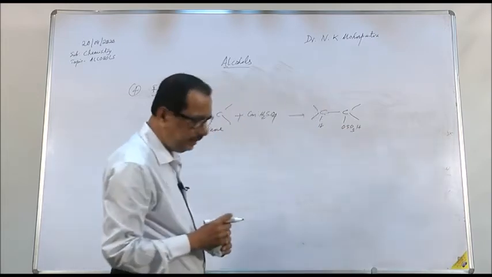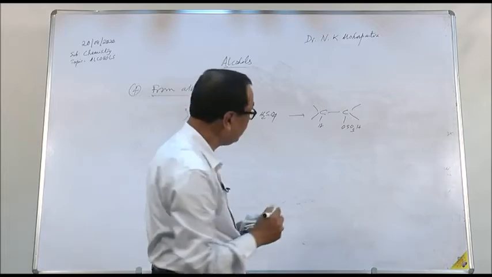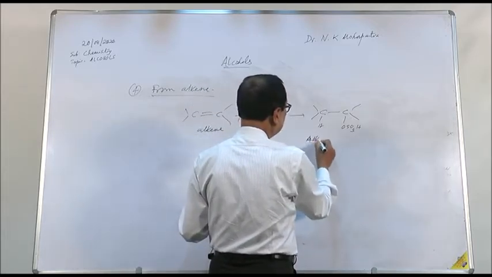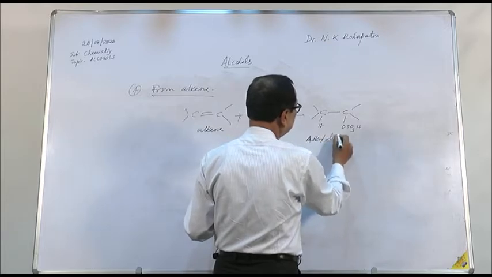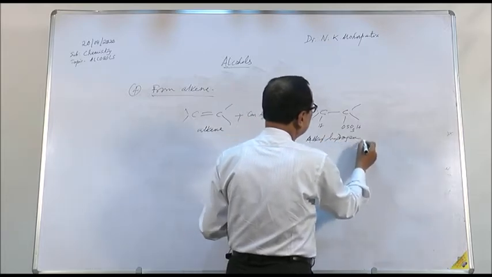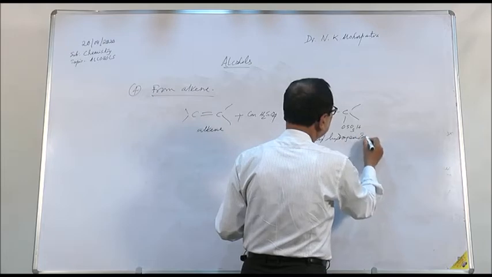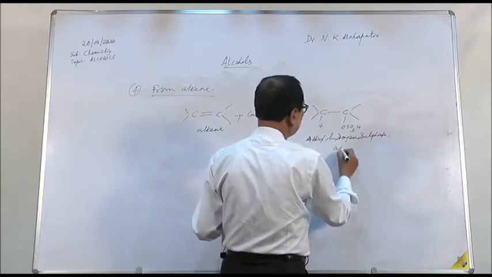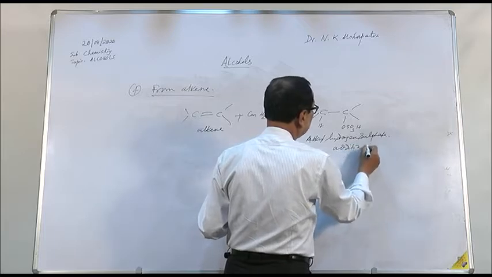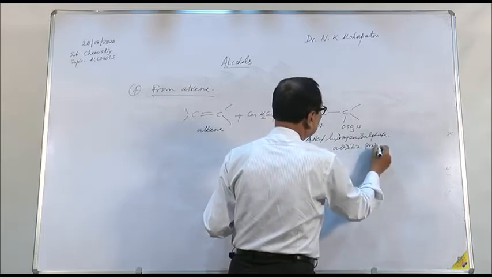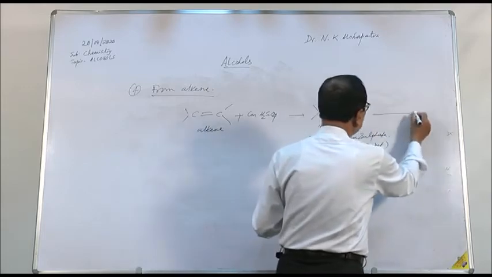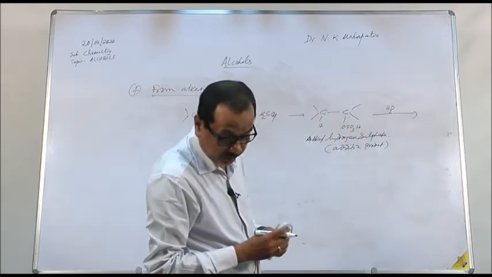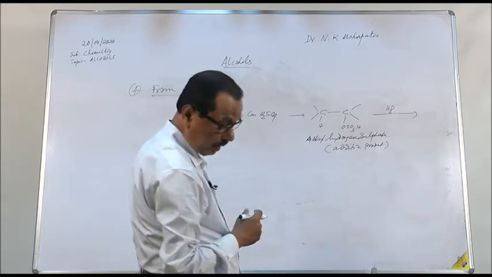This is alkyl hydrogen sulfate. This is the addition product. This addition product on hydrolysis, if you dissolve again in water, then the product formed will be an alcohol.